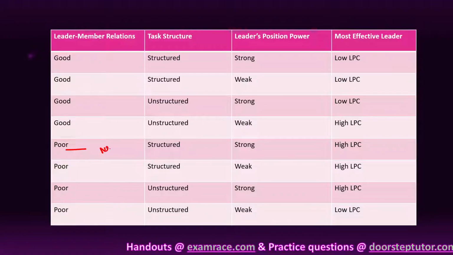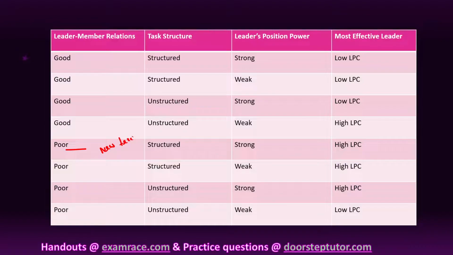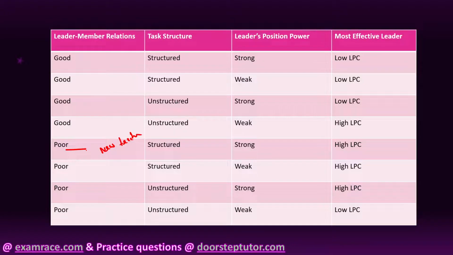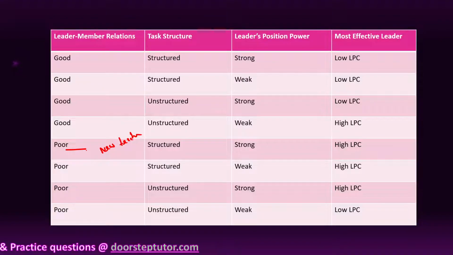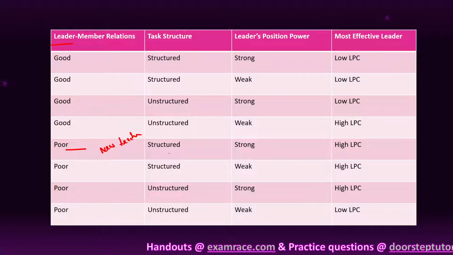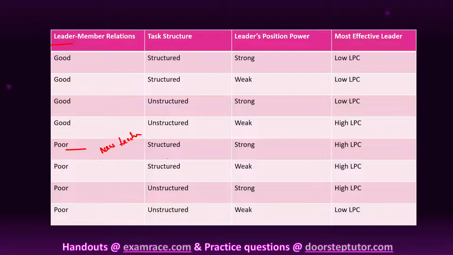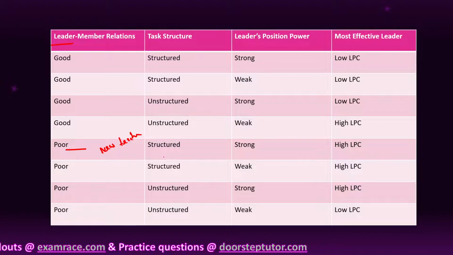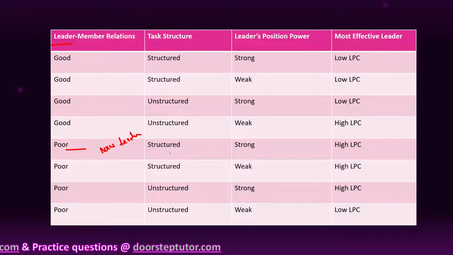The new teacher has a bad relationship with students, so the leader-member relation is bad. But in the case of task structure, he has given homework to complete in 3 days only, and students completed that homework in 3 days only. So his task is in a structured way.